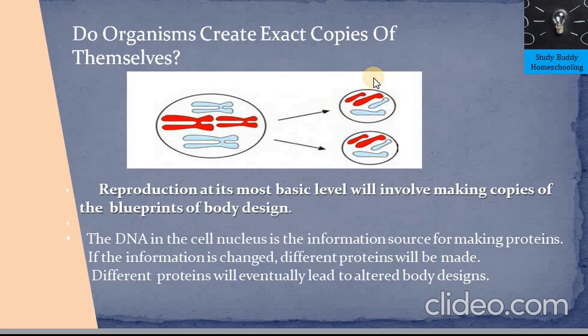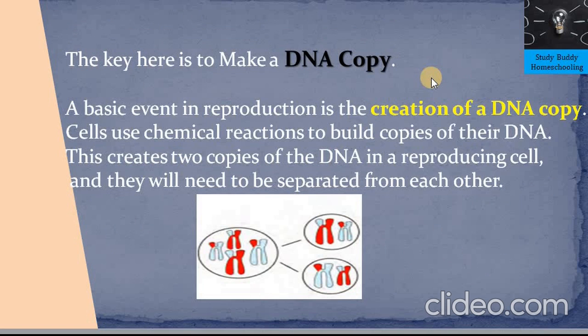Now the question is, how do these two daughter cells exactly resemble their parent cell, or is there any difference between them? So when we talk about reproduction, at the core level it begins with the DNA copy. Cells use several chemical reactions to build copies of their DNA. This creates two copies of the DNA in a reproducing cell, and they will need to be separated from each other.